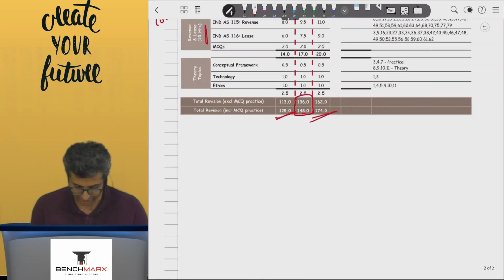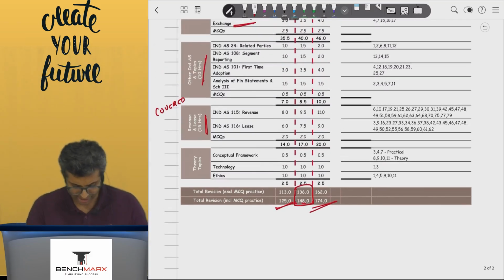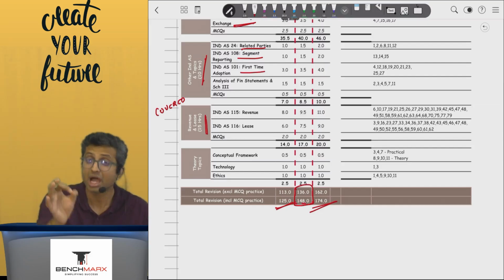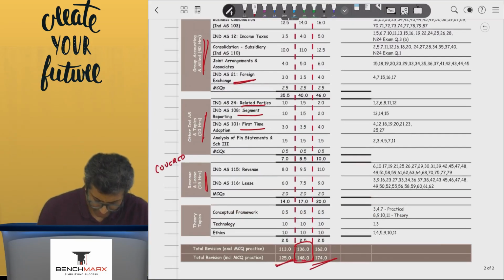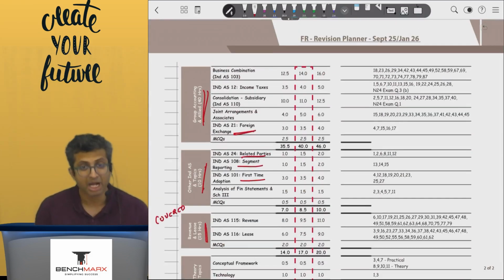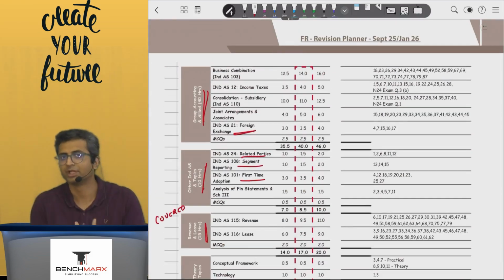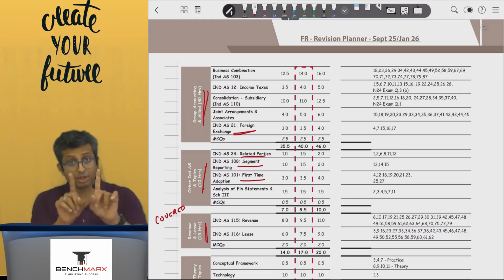If you have to risk leaving something, maybe the theory topics of technology, conceptual framework, etc., or maybe something like related parties, segment reporting, first time, well, these are things that you can touch upon and manage, but not revenue and lease. You should not keep it for the end. So over here, you can probably put in revenue earlier if that works with you, but a lot of students find it very exhausting to do all of these big chapters. Then you can do it at the end. That will also work, but you should do it.